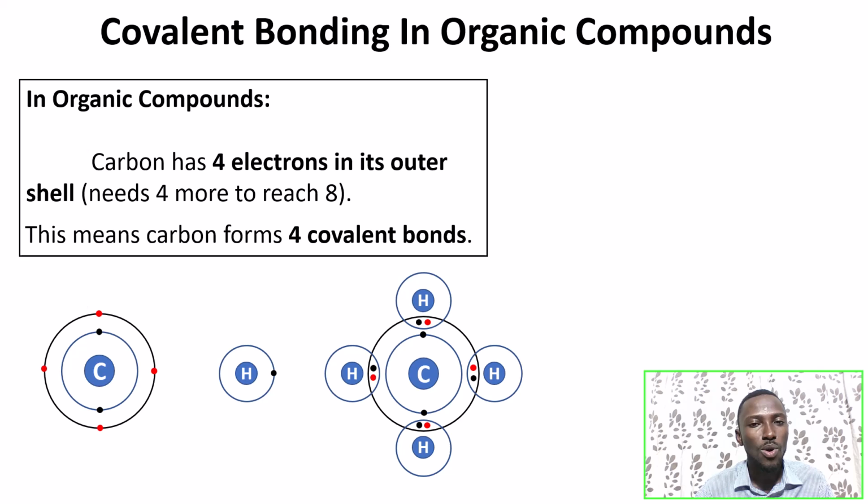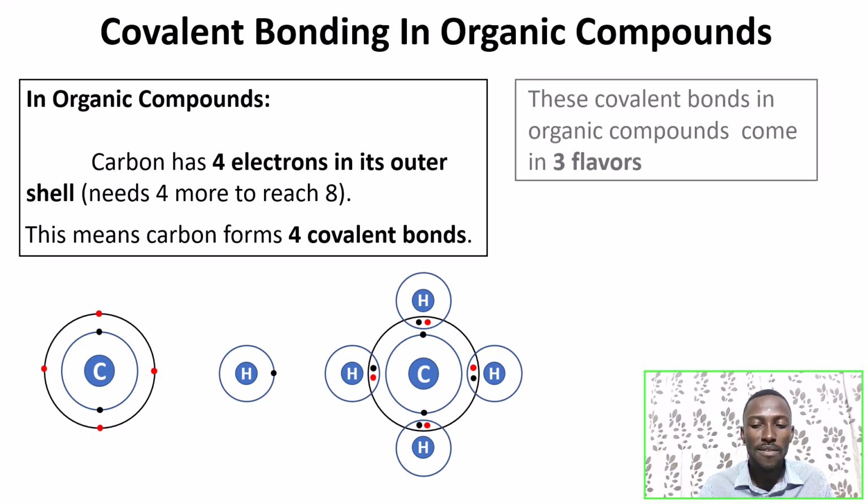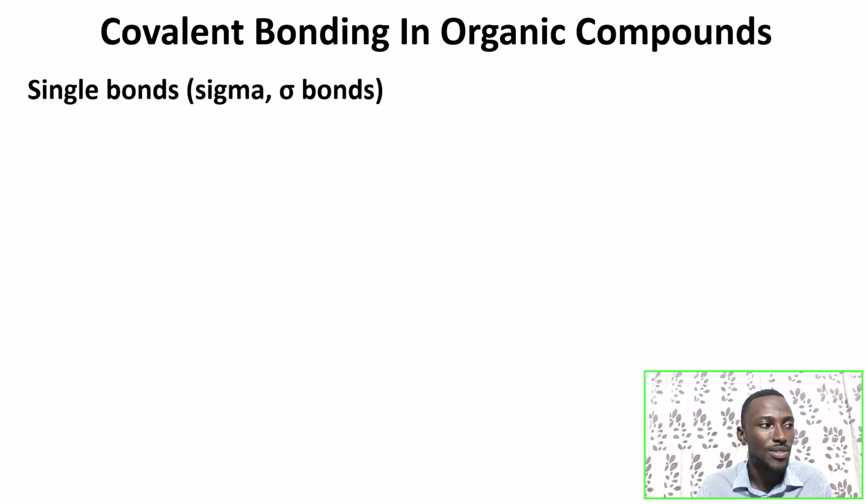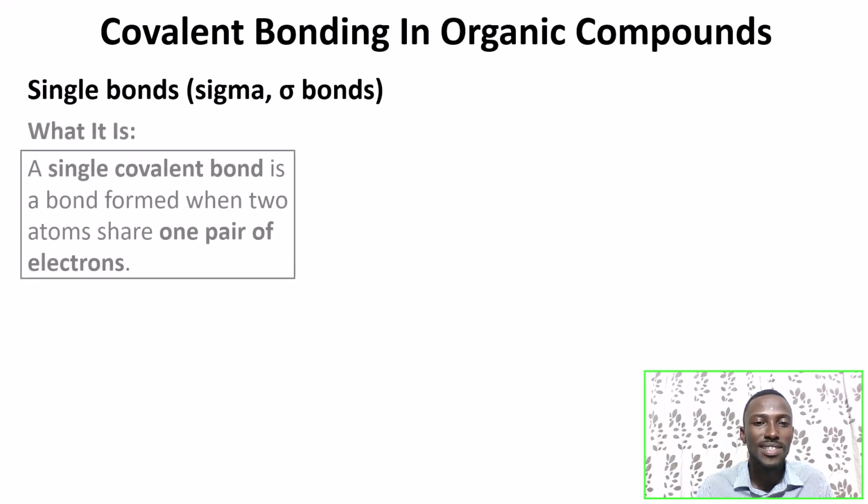But when it comes to organic compounds, the covalent bonding, we have 3 flavors. So we will be discussing the flavors one after the other. The first flavor that we have is what? The single bond, also known as the sigma bond. Single bond in organic compounds. Let's see how it is formed.